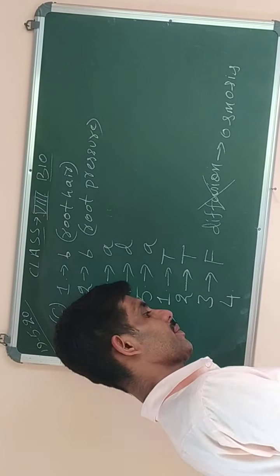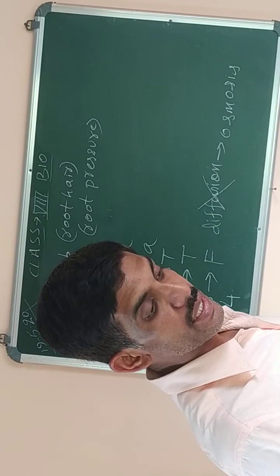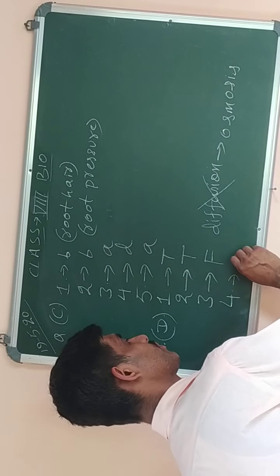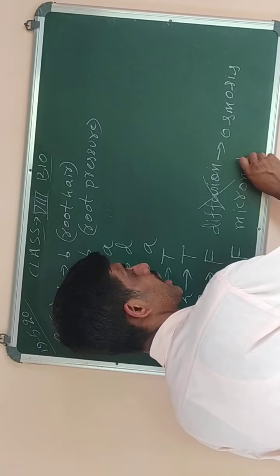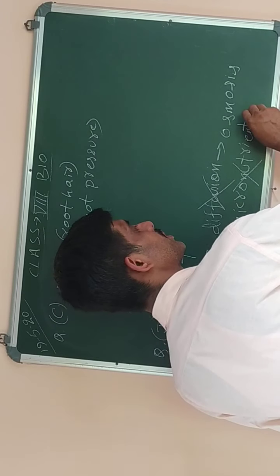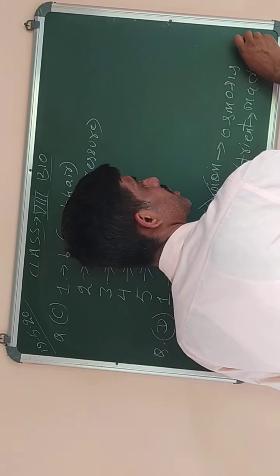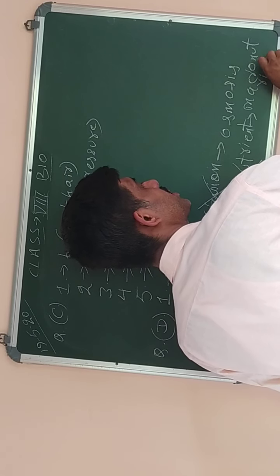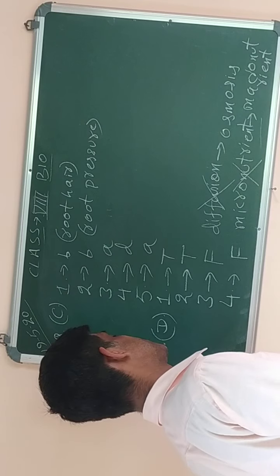Now number 4. The fourth one is, the question is nitrogen is a micronutrient. That is also false. Cut the word micronutrient and instead of that write the answer macronutrient. This is the correction you are doing, okay? Macronutrient. You know the spelling of macronutrient, M-A-C-R-O. Rest nutrient spelling will remain the same.